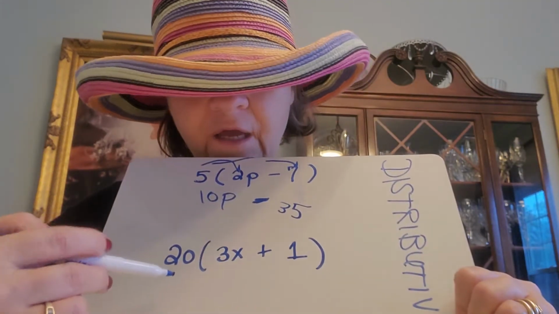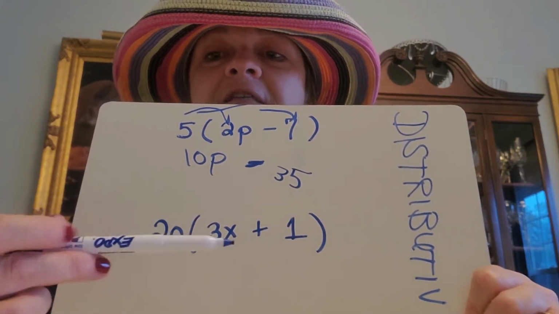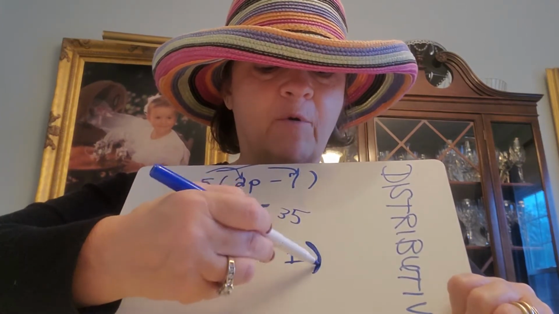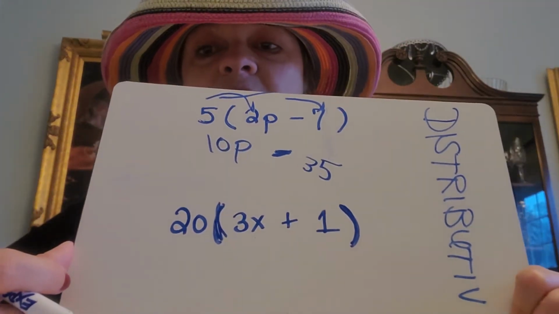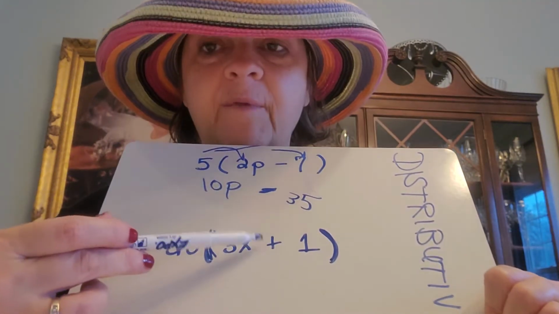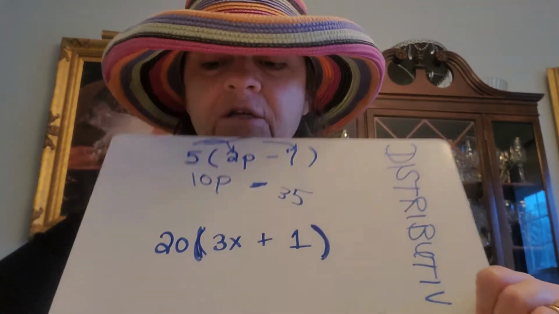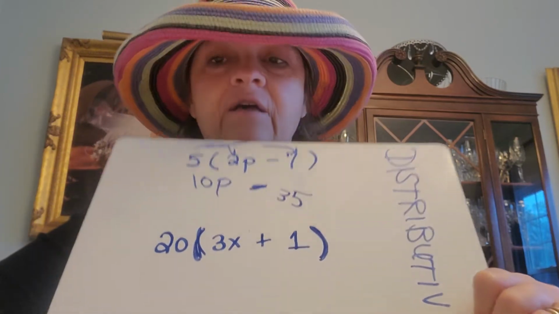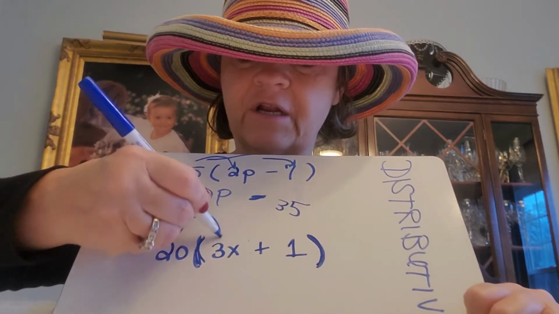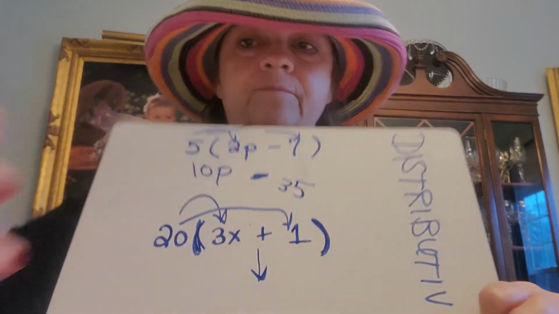This is 20 times the sum of 3x plus 1. Get used to saying this out loud so that you get used to the math terminology. Because part of the problem why we can't do word problems is because we don't really understand what they're saying. So we just need to get used to it: when it's times the sum, it means times more than one thing. And so you have to put parentheses around it. So go ahead and do this one. 20 times the sum of 3x plus 1. I'm going to give you a hint if you haven't already started. It's 20 times this. Bring this down. And 20 times this.